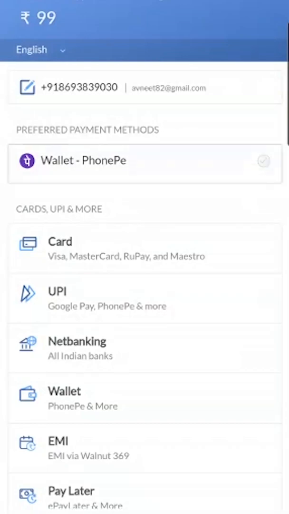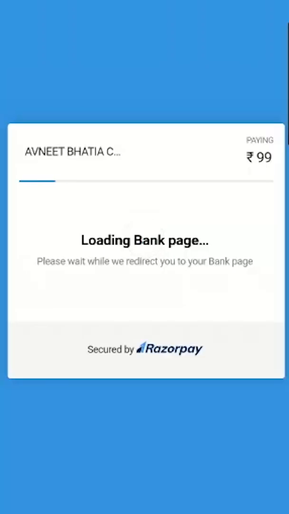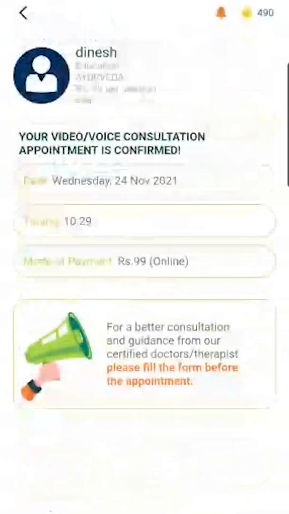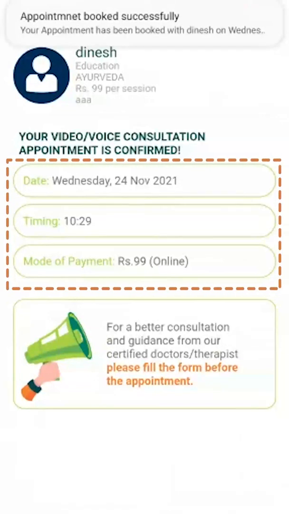Make a payment for the consultation. If you choose a clinic appointment, you need not pay on the platform. You can pay directly at the clinic. You are shared all information and reminders about appointments.